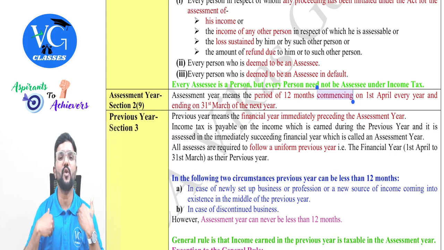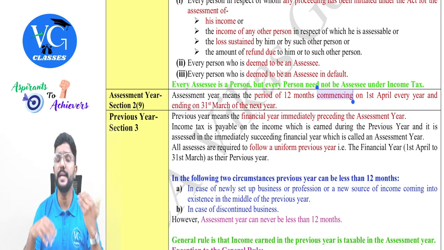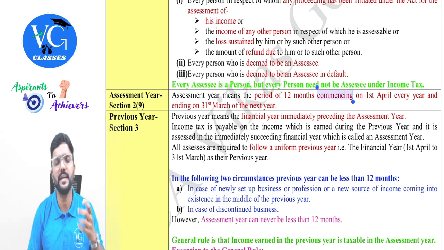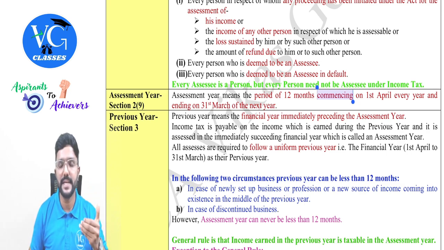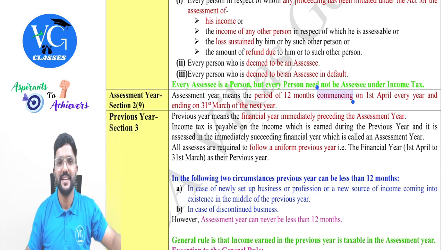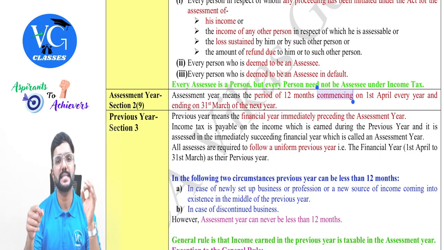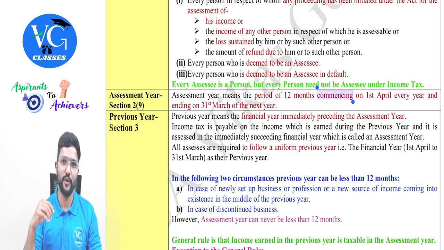Last one, every person who is deemed to be an assessee in default. Now assume I have contravened the provisions of income tax law. Am I called an assessee? Yes, assessee in default. For example, under the TDS topic, the payer is the one who has the responsibility to deduct TDS when it is supposed to be deducted. Correct? Yes. Now, if the payer doesn't deduct TDS or else deducted TDS but did not remit it to the government, then the payer has caused loss of revenue to the government. Can the government treat them as assessee in default? Yes, guys. In such case, the payer who is in default can be treated as assessee in default.